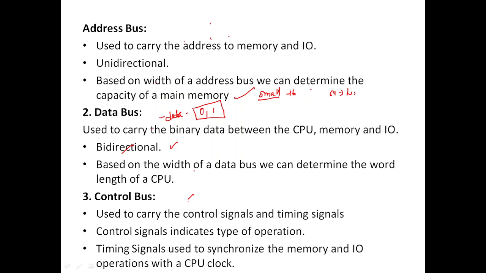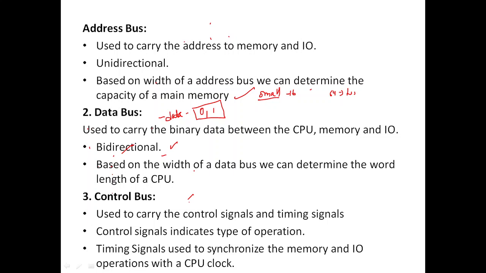And the next one is the control bus. What is the task of the control bus? The task of the control bus is to carry the control signals and timing signals. Control signals indicate the type of operation. Timing signals are used to synchronize the memory and IO operations with the CPU clock. So what do you mean by a clock?